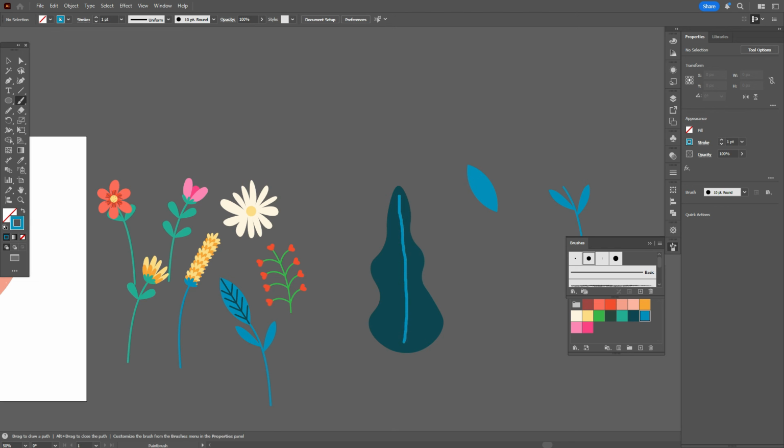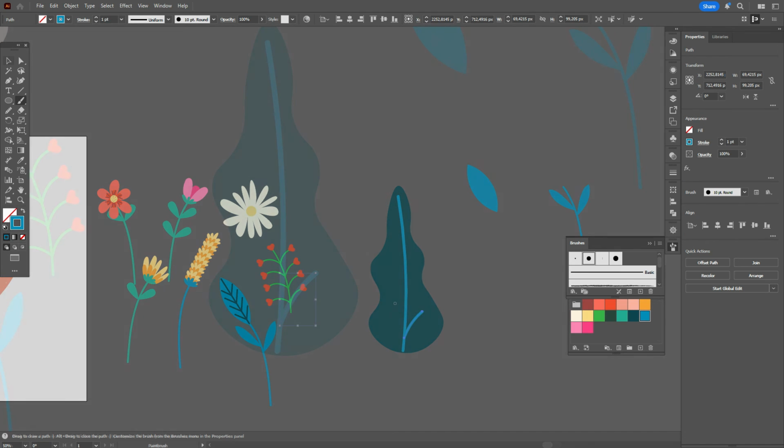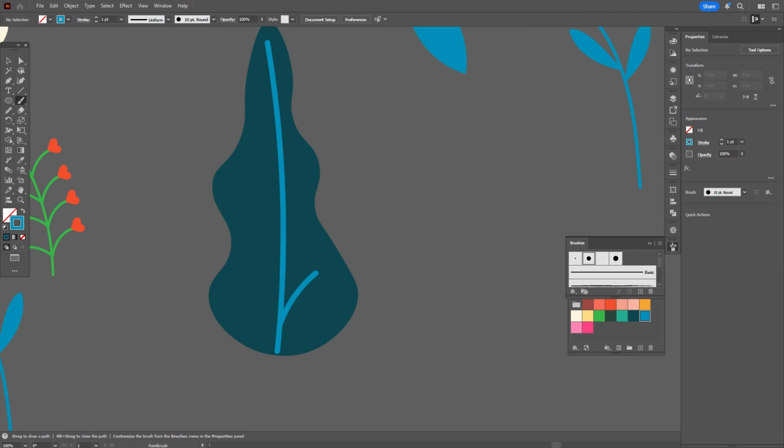And now let's take brush tool to draw here the line with a light color and draw lines like this with brush tool.